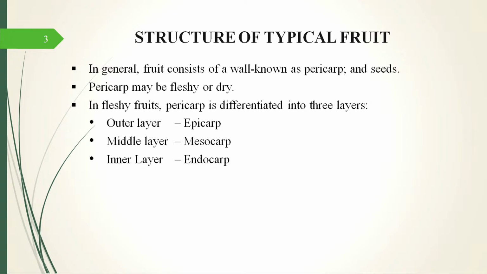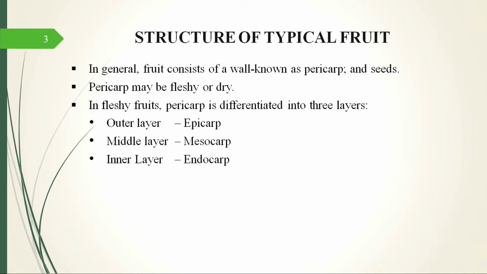Now the pericarp of the fruit can be fleshy or dry. We see a lot of variation in the types of fruits that are around us, and in general it is divided into 3 layers. The outermost layer of the pericarp is known as epicarp, the middle layer is mesocarp, and the innermost layer is the endocarp. If you want to remember the sequence, you can learn it like epi, meso, endo, starting from the outside.